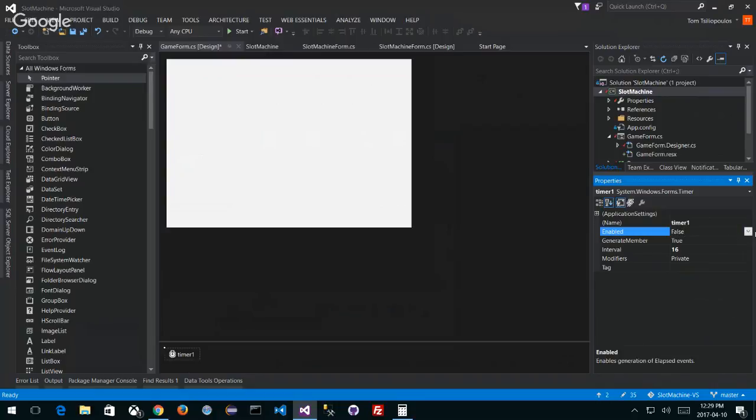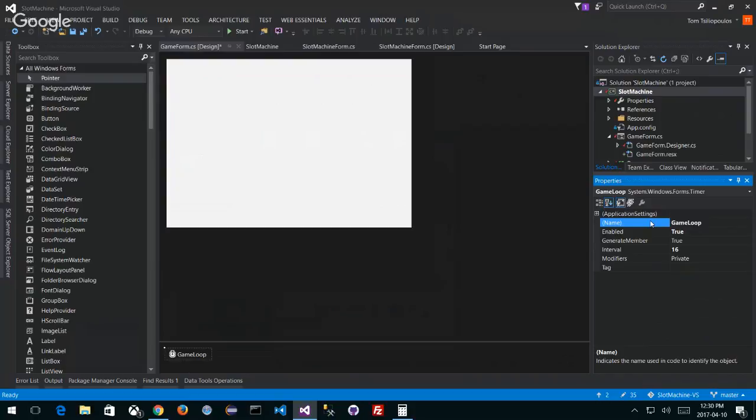Now notice that my enabled is false. Definitely when I run this timer, my enabled is going to be true. Okay, there's my enabled. And I don't want to call this thing timer. I want to call this thing game loop, okay? Because that's what this is. So I'm going to rename this. I want to refactor, rename. I'm going to rename it as game loop. There we go.